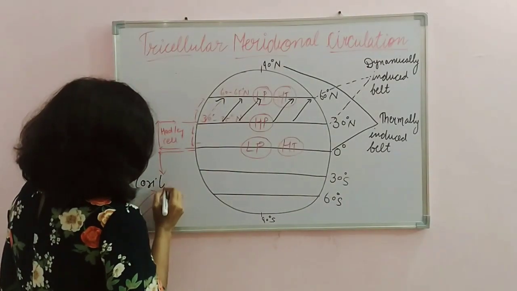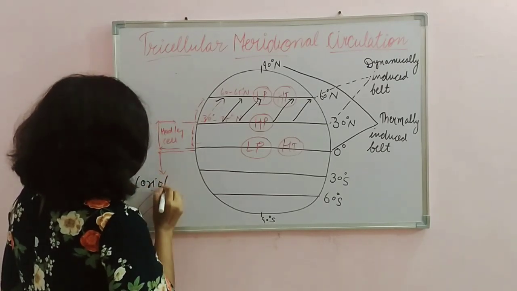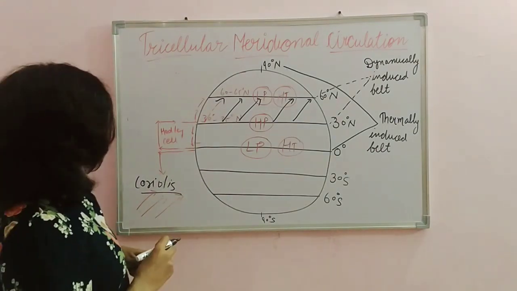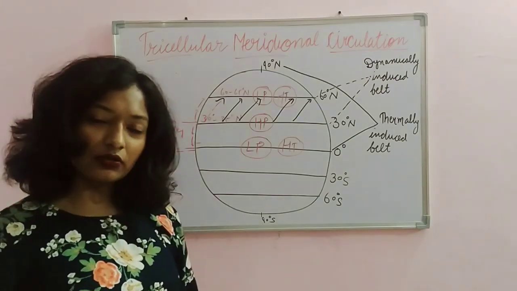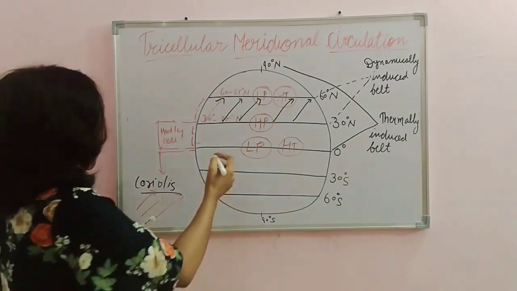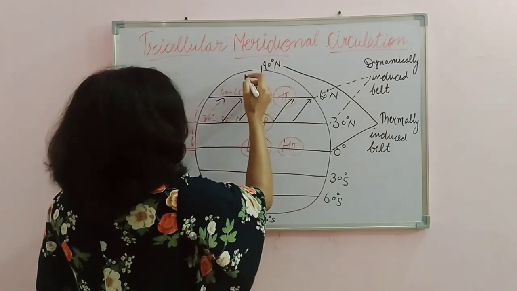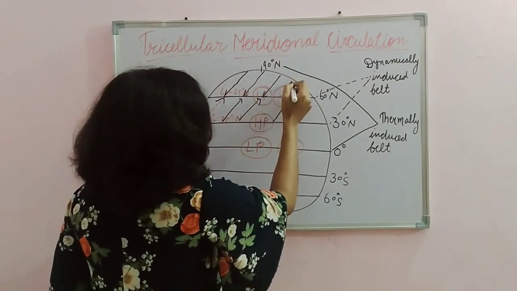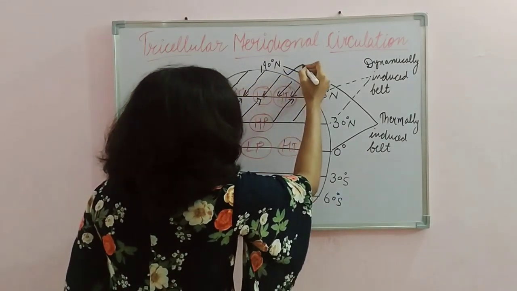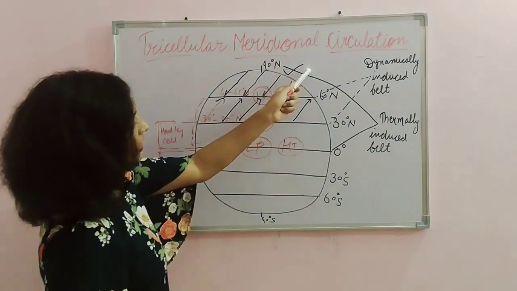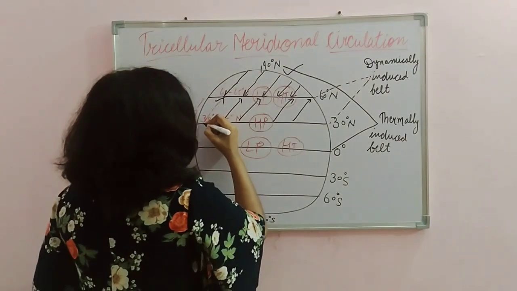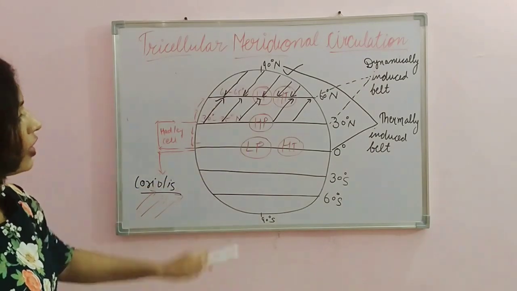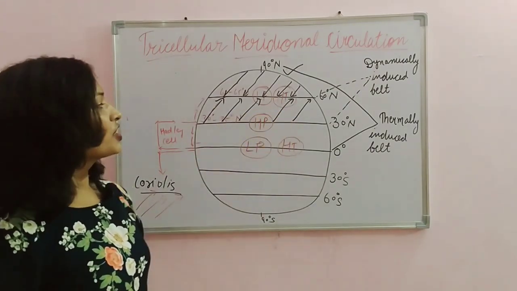We have discussed the Coriolis force in last videos, but if anyone demands it, we will discuss it in another video. Here, because of the Coriolis force, this wind is moving in the east direction and it is called polar easterlies. It is a cold polar wind which is coming from the east, and this is a warm westerly which is moving from the subtropical high pressure belt to the subpolar low pressure belt.